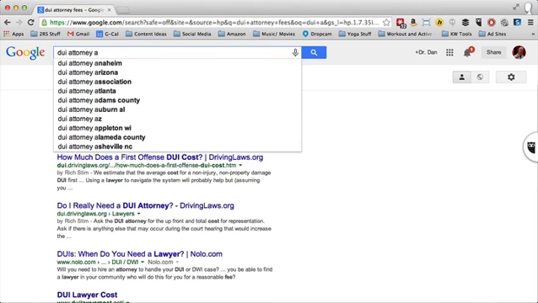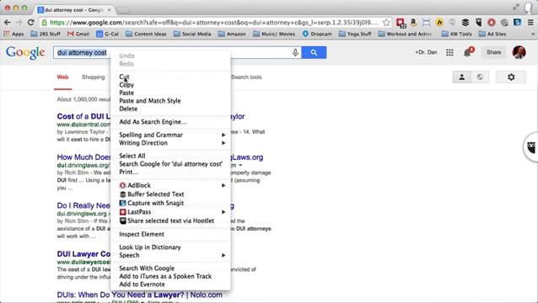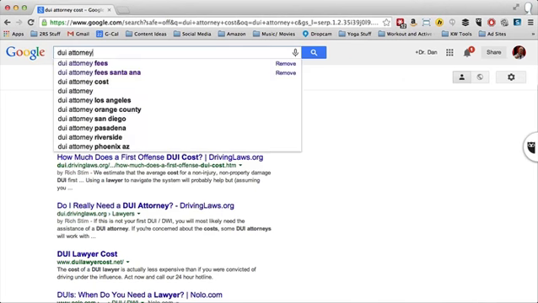I'm going to type in the letter A here. Now I've got to go through the alphabet, B, hoping something pops up that looks like it'd be good. C, cost. There we go. Cost. So you can see we're already a couple minutes in, and we've only got two keywords, and we haven't even started checking competition or anything like that. Let me go D. Whoops, let me go space D. Let me go E. Let me go F.